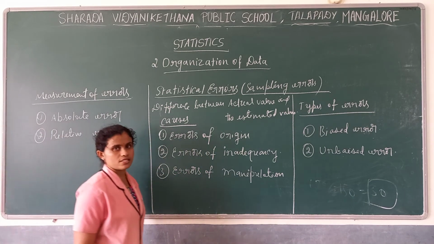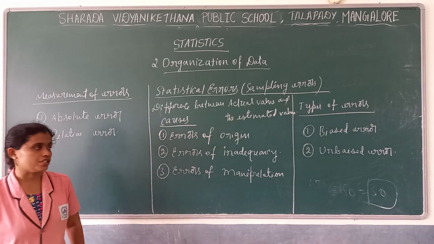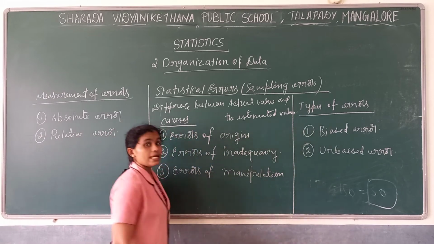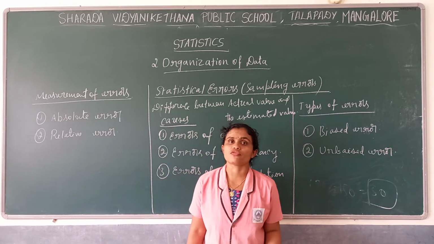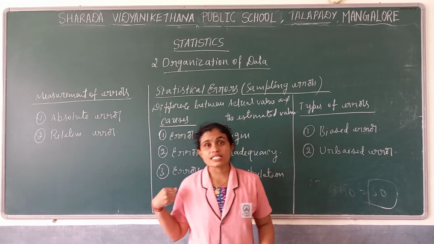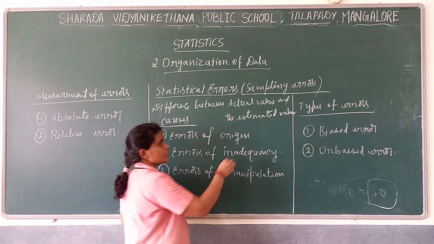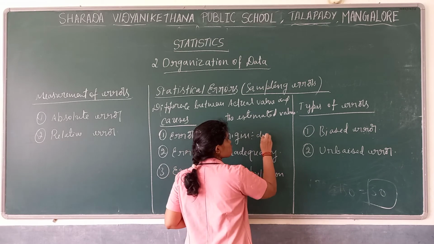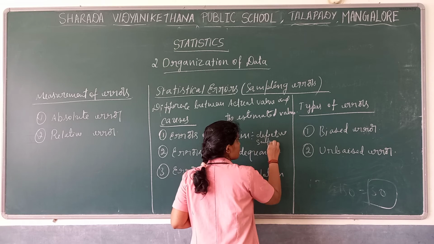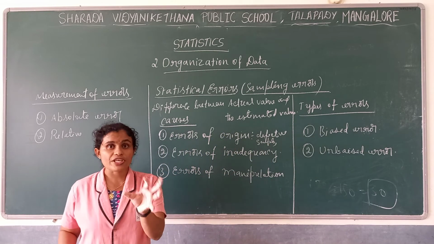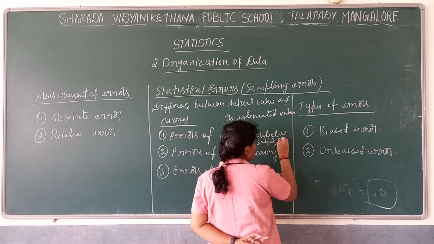And what are the causes of these errors? First one, errors of origin. What are errors of origin? Errors of origin means we might have defined the samples wrongly, and while selecting the samples we might have selected defective samples. Or the questionnaire which we prepared is not proper, an improper questionnaire.